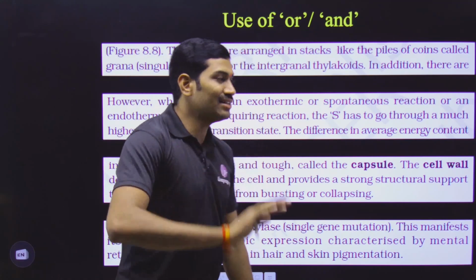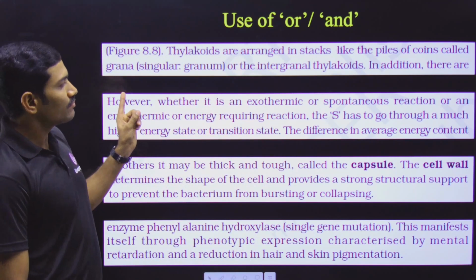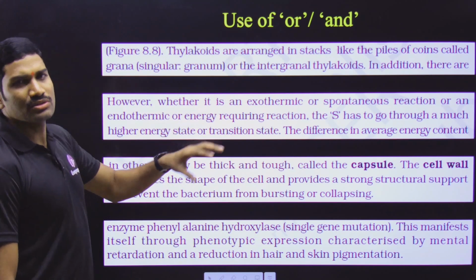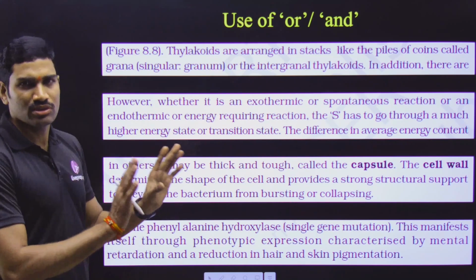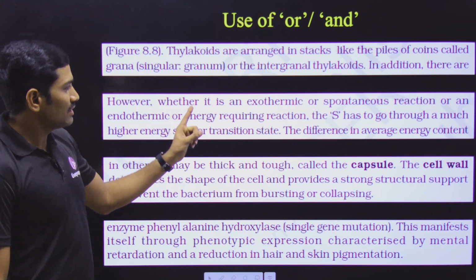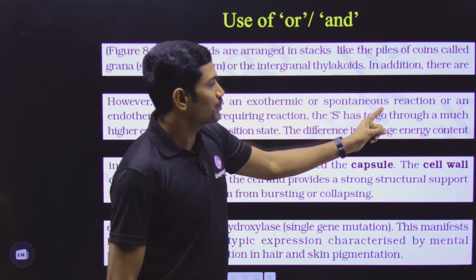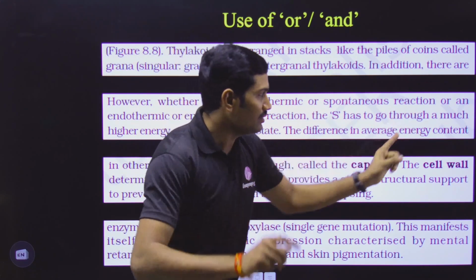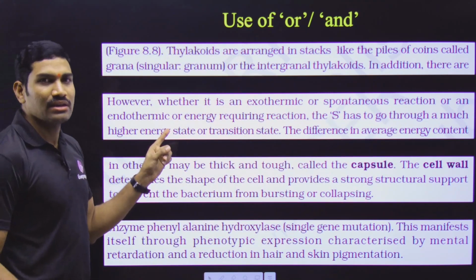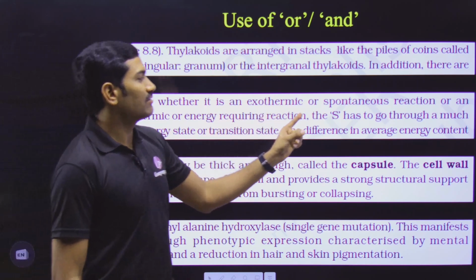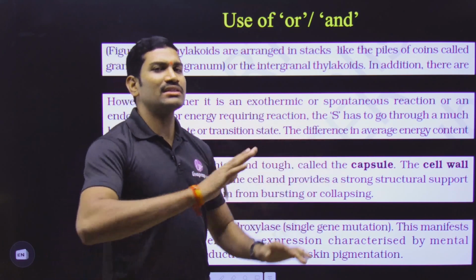Now we will go with another sentence. Observe this carefully. However, this is about some reactions they are saying, so don't worry about the original content. However, whether it is an exothermic or spontaneous reaction or an endothermic or energy requiring reaction. Now please understand this.